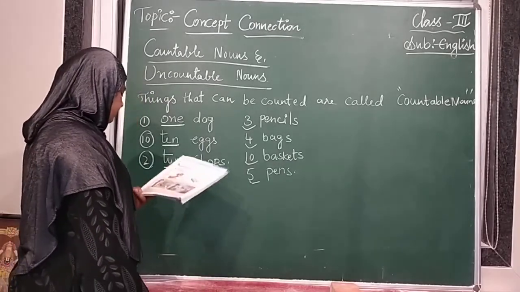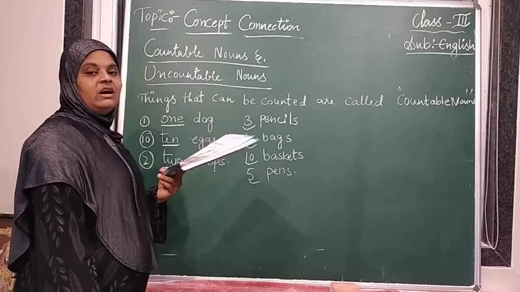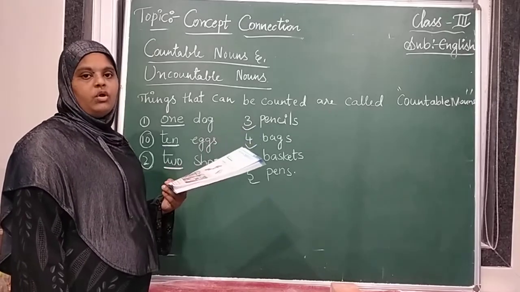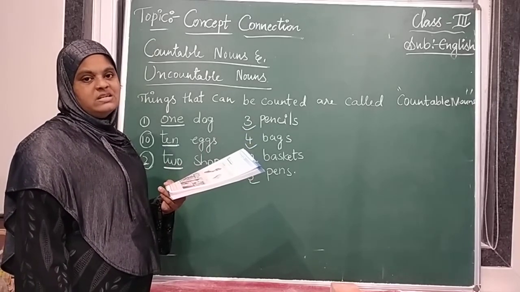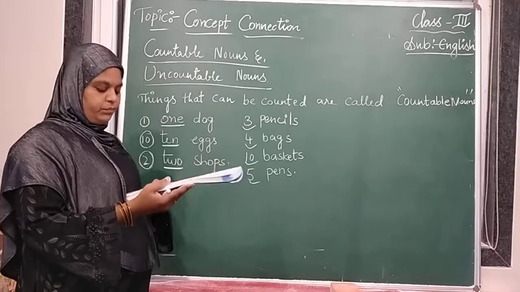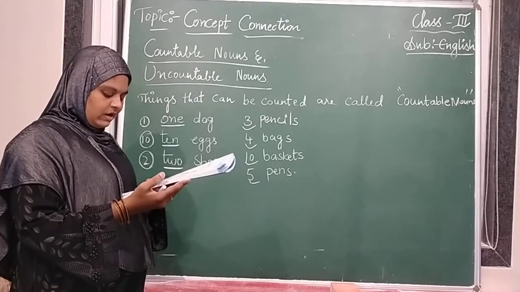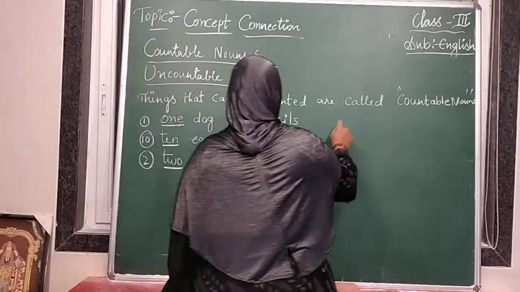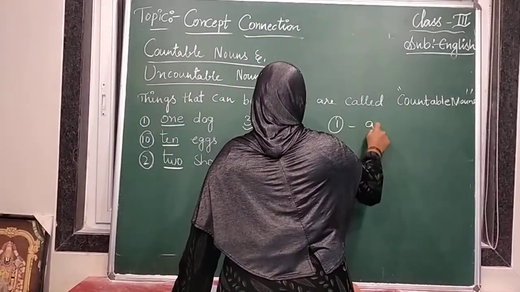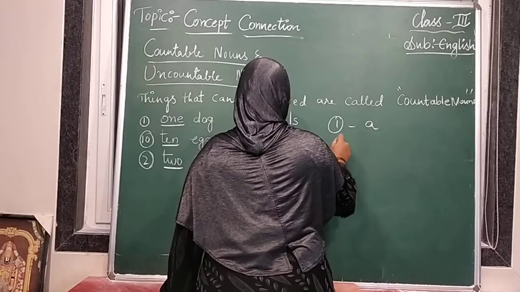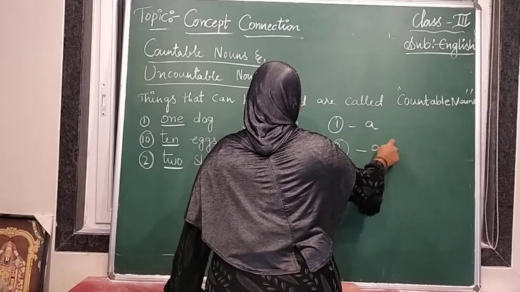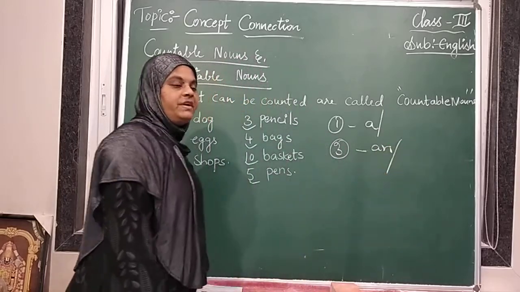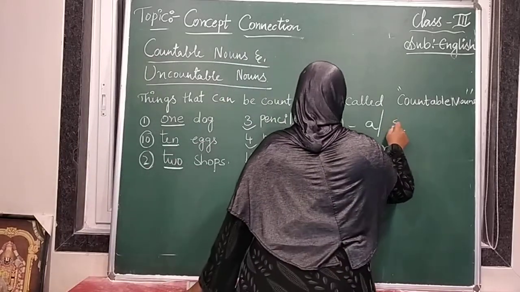Countable nouns can be singular, one, or plural, more than one. If it is singular, we use a.